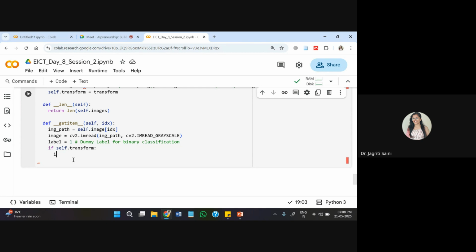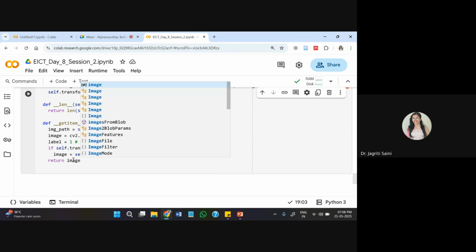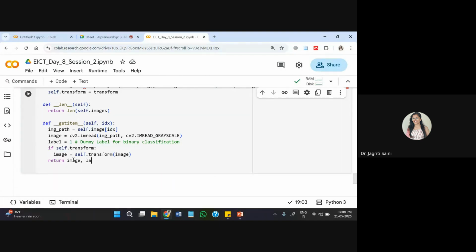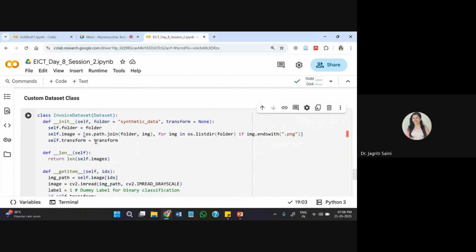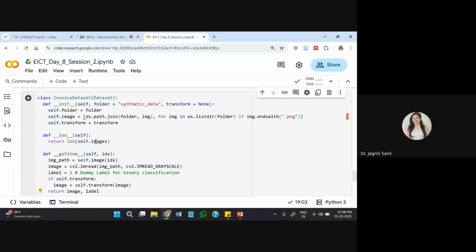So that I have added as a sample label here. And then for the transformation purpose, every time whenever we get the image from the previous sequence, we will be transforming it, and it will return us the image as well as the label. So these two things we will get in return from this invoice dataset class. So this will help us to customize our dataset to get it from the specific folders whenever we need it. And I'll deploy this class within another class further so that I can pass this data easily to a deep learning model. So I'll just run this part.